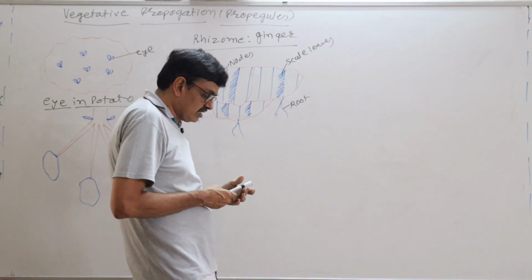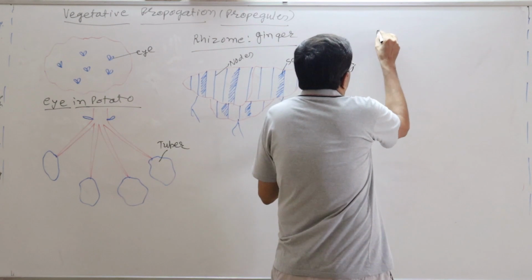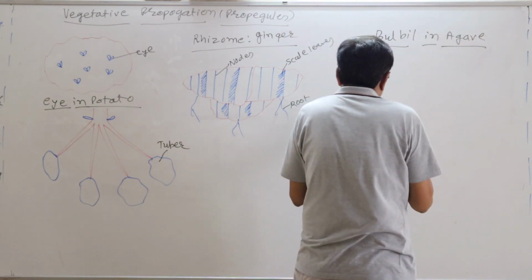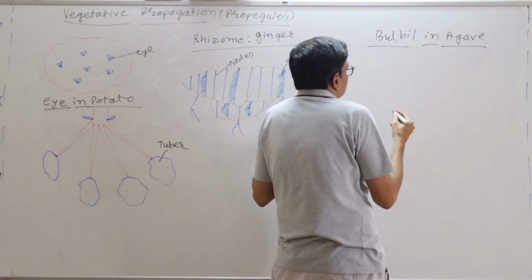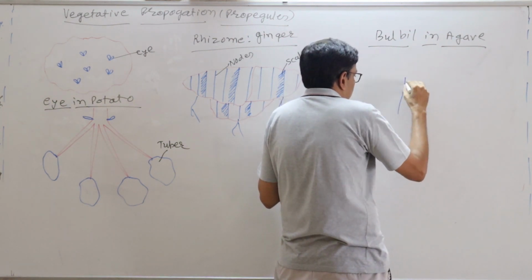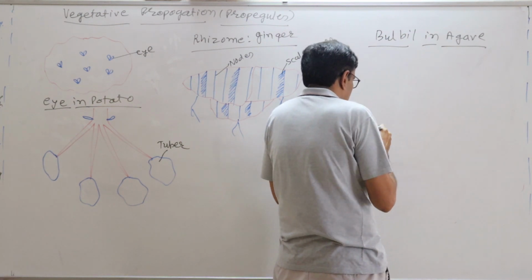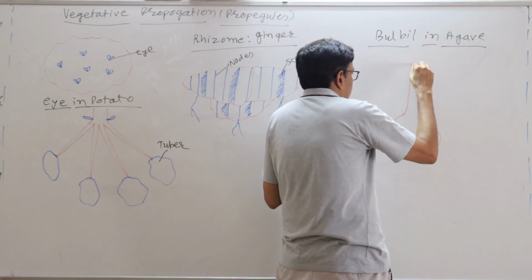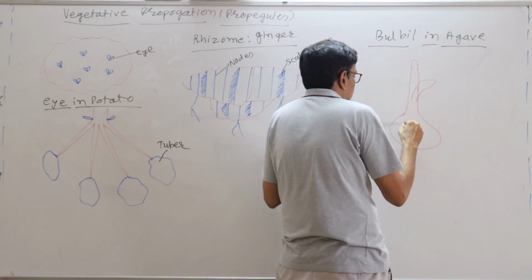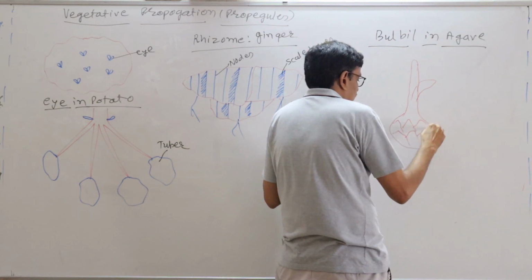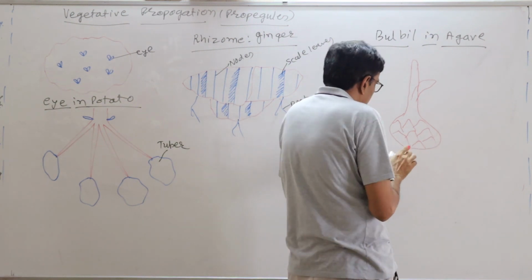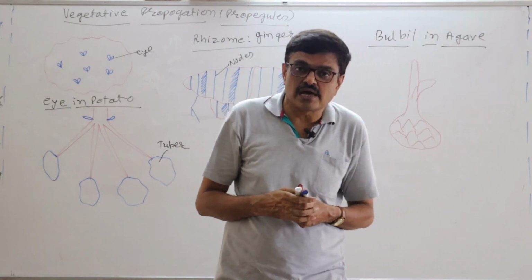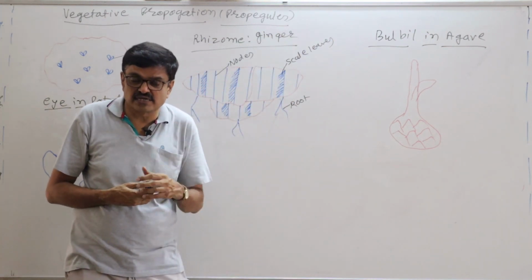Okay. Now, bulbil in agave. Now, agave, which is called Rambaan or Ketaki in Gujarati, right? See, the apical bud of this agave is converted into the floral bud.